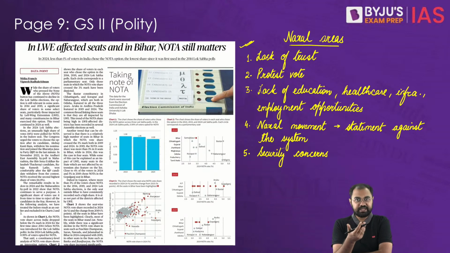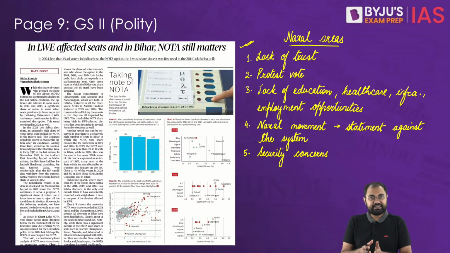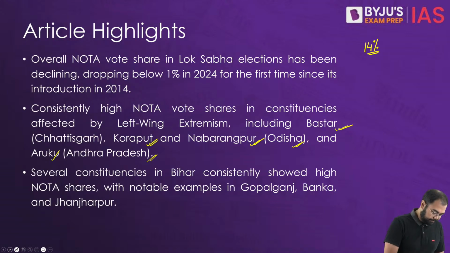So that's why we see all these issues, and especially that's why we see that although there has been a national decline in the number of NOTA votes and the NOTA share, we still see that in the Naxal affected areas, these trends are not really changing a lot. So just understand some of the perspectives related to this.